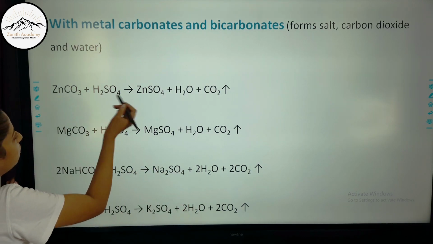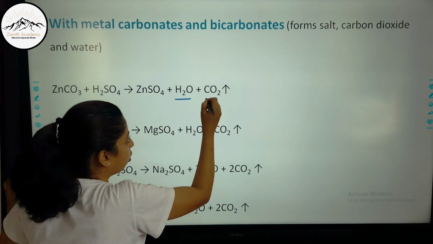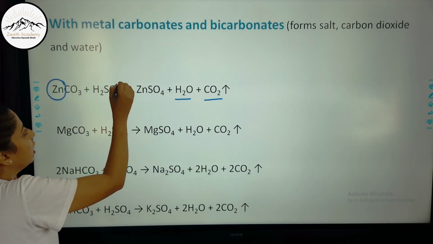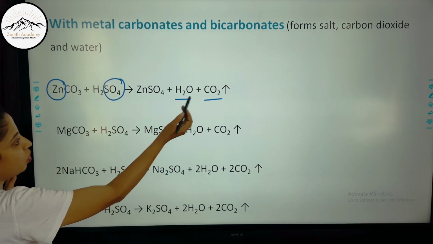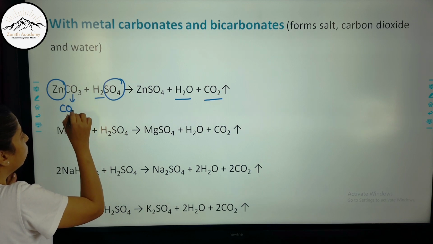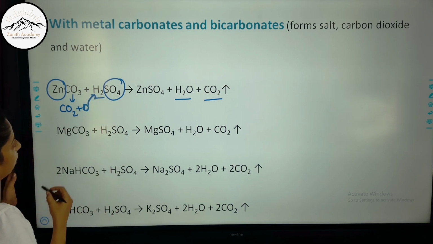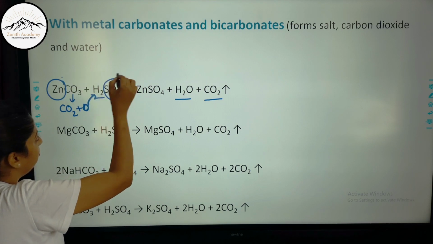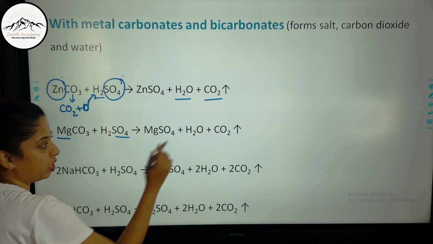See, zinc carbonate plus H2SO4 will form salt, water and CO2. So first you form water and CO2 and keep, and then see, this is the cation and this is the anion. So it will form zinc sulfate, then H2O and CO2. See, here CO3 can be written as CO2 plus O. Okay, O goes and combines with H2. So CO2 and H2O is formed and this zinc sulfate is formed. Here now magnesium sulfate will be formed and CO2 and H2O.